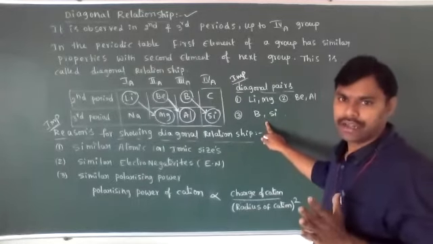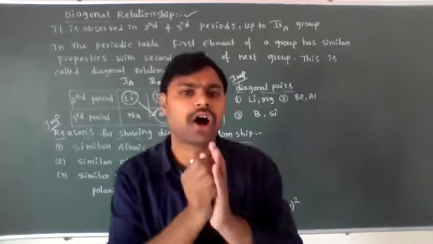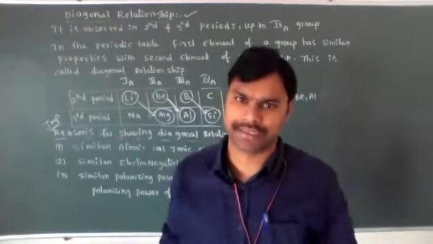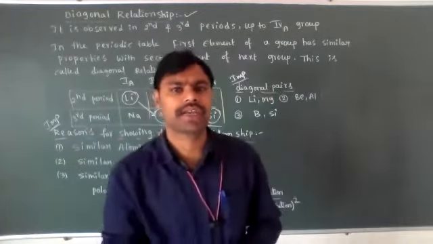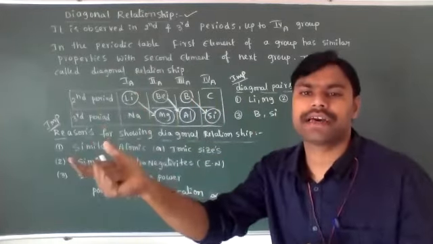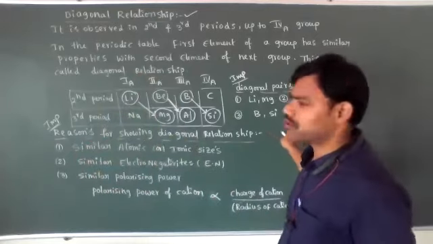Okay, it is very clear. Any pairs other than these three are not considered diagonal pairs. That type of question is also asked in NEET and JEE: among the following, which is not a diagonal pair. That's why we have to remember this.